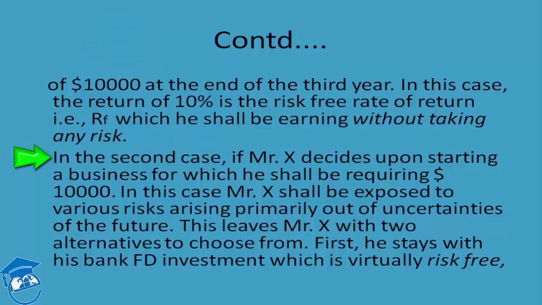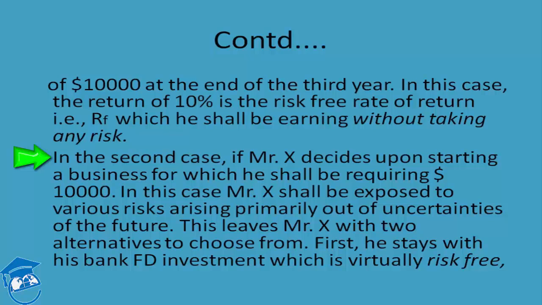So whatever cost Mr. X is forgoing by not availing an existing opportunity, and then putting his money into a second alternative or a second opportunity, the second opportunity will have to compensate this loss of opportunity to Mr. X. Now this was the first part. This was the compensation for the risk-free rate of return, that was 10%.